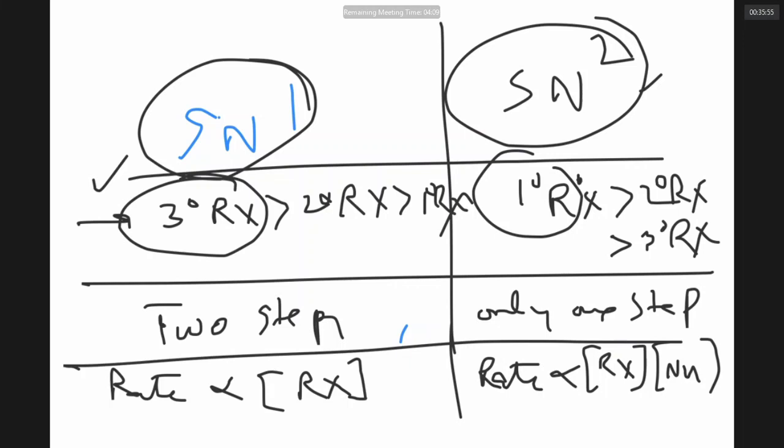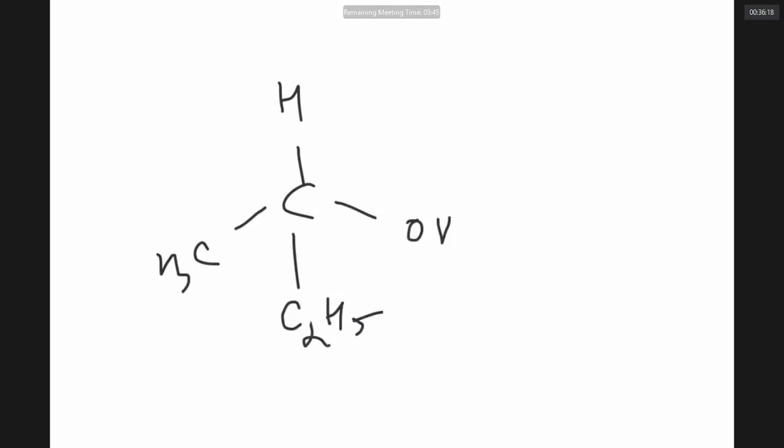Optically active compounds, when they undergo SN1 reaction, may give racemic mixtures. If they undergo SN2 reaction, they give a product that has a configuration opposite to the parent. Now here I have a very, very important point. If I am taking a compound like this, in this compound the OH is coming towards you and the ethyl group is just going away from you.